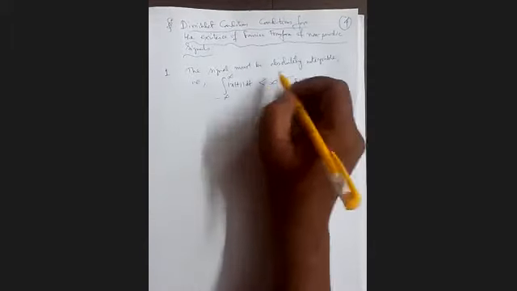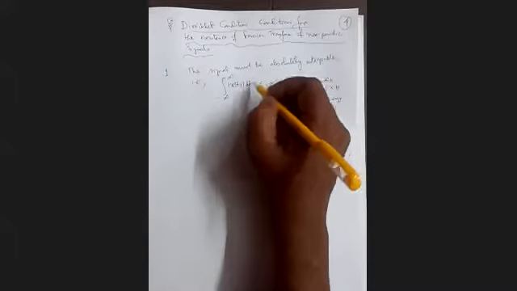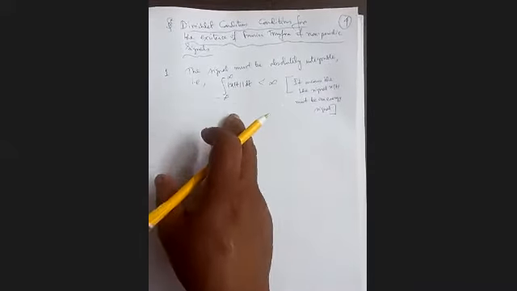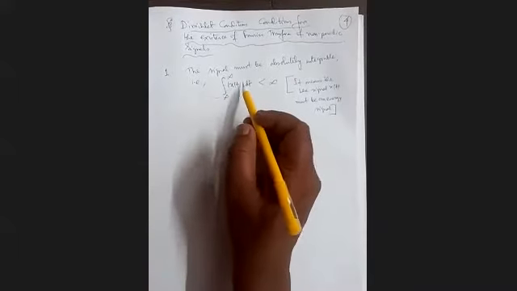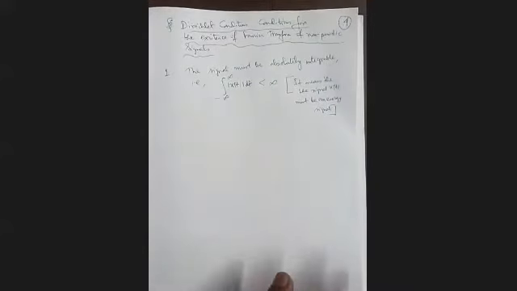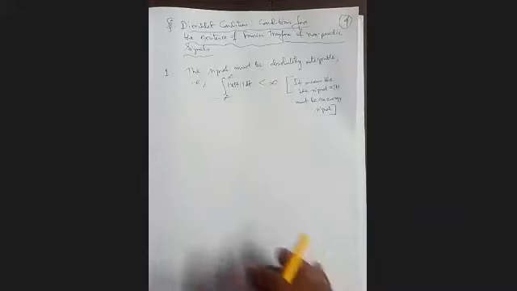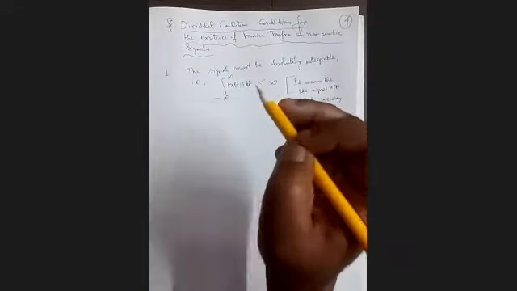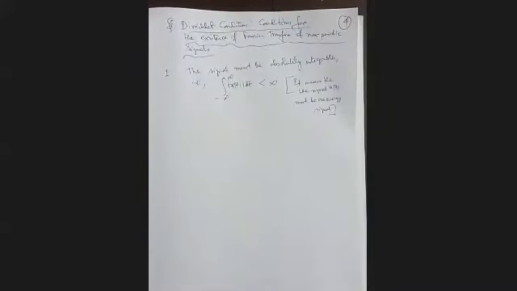Because once it is an energy signal, the integration of mod of x(t) square dt will be less than infinity, so it has a finite energy. When the integration of mod of x(t) is finite, then the integration of mod of x(t) square is also finite. That can be proved, but I'm not going into the proof. So if it is an energy signal, then that condition is automatically satisfied.